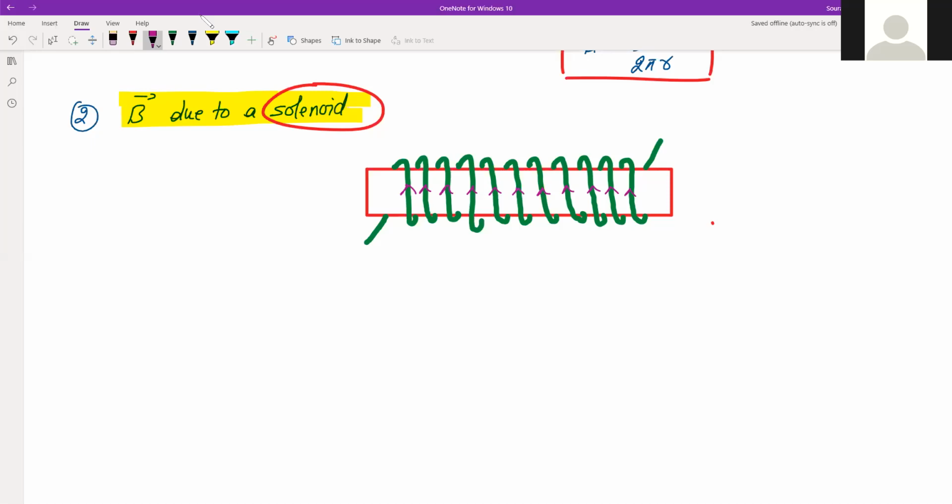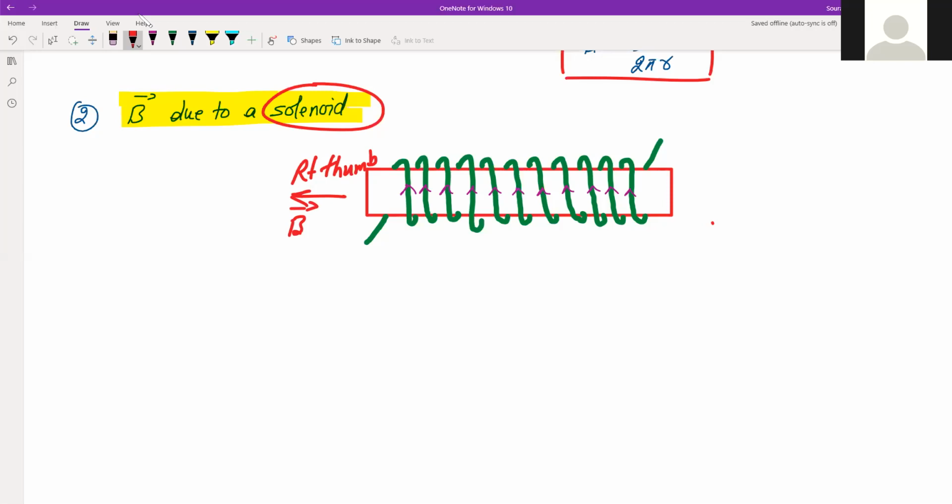So in this case, as you can see, the coils are there on the back side of your screen as well. Now if you place the four fingers of your right hand on this coil in the direction of current, then your thumb will actually point in the left direction. So the direction of your thumb will be actually this right thumb, and that is the direction of magnetic field as well.